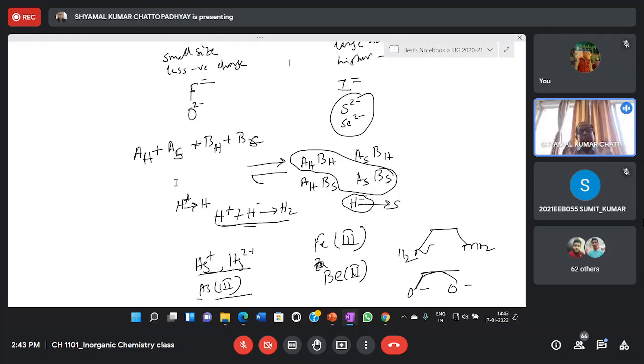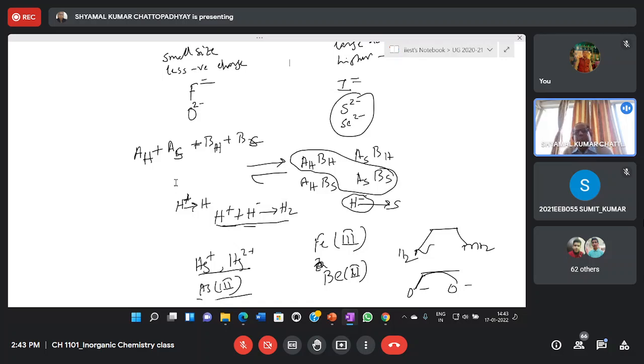But when a hard acid is given a preference between a hard base and a soft base, it will predominantly react with the hard base. Similarly, when a soft acid reacts with a soft base and a hard base, it will predominantly react with the soft base. So this is called the hard soft acid base principle. Hard prefers hard, soft prefers soft.